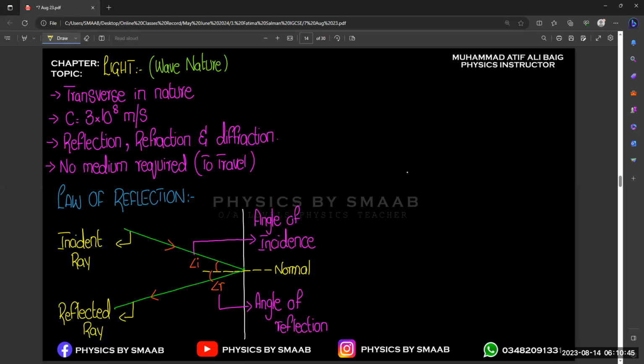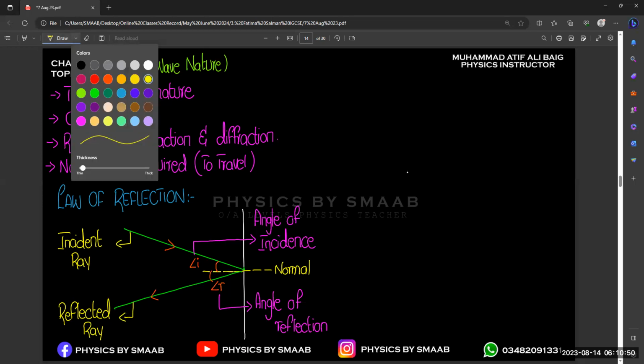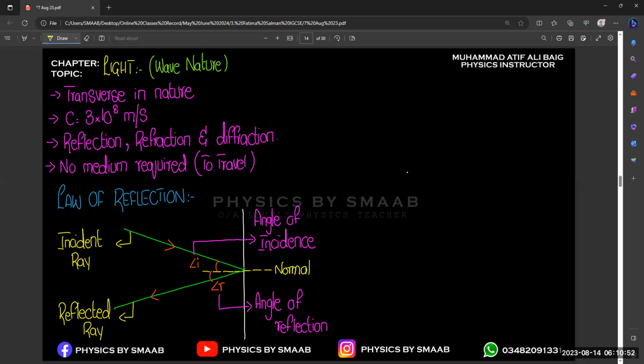Yes, but can you write down the law of reflection? I know it, but I just want to write it down again. Yes, so you also need to write down the law of reflection because there are two postulates. According to the law of reflection, there are two postulates of the law. The first one is the angle of incidence will be equal to the angle of reflection.